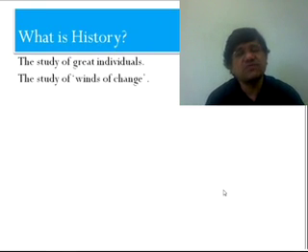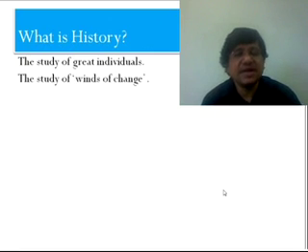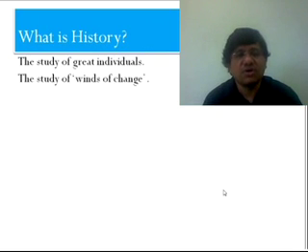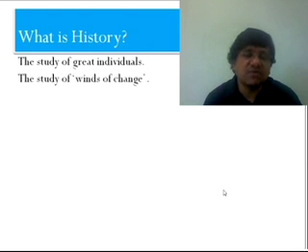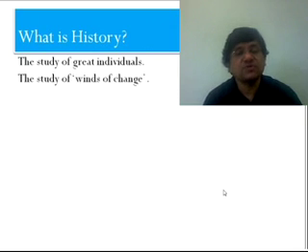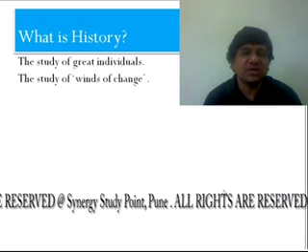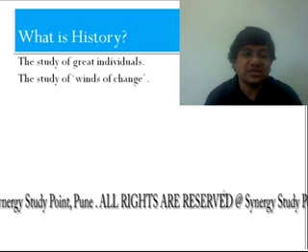For example, in 2014, when the UPA was defeated by NDA, there was a wind of change. In 2011, when Anna Hazare sat for anshan for the Lokpal Bill, civil society had never been active like this for maybe 4 decades. During Jayaprakash Narayan's agitation in the 1970s, civil society was so active. Wind of change. Mahatma Gandhi comes. Everything started to change in India. Wind of change. Newton comes. There is a very famous poem about Newton. World was full of darkness, and God sent Newton to earth, and God says let there be light.